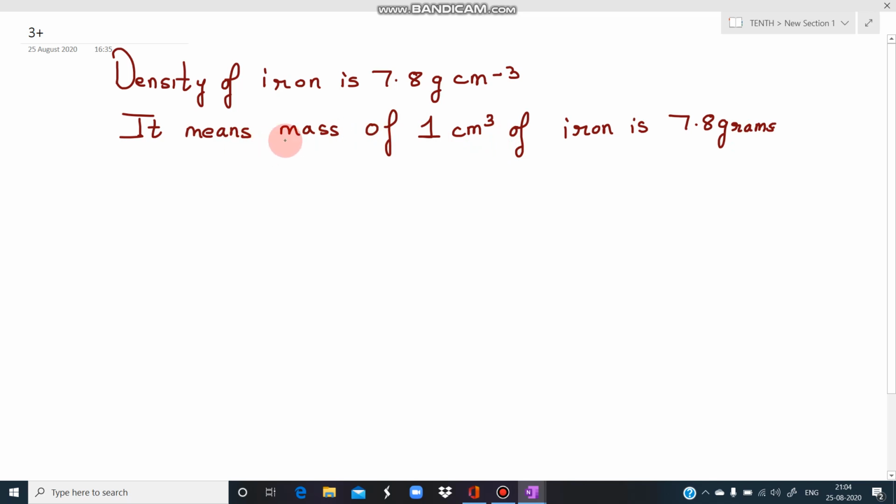It means that the mass of 1 cubic centimeter of iron is 7.8 grams. So when we divide the mass by the unit volume, we get the density. We took 1 cubic centimeter of iron and found out its mass. So when you divide this mass by its volume, you get the density of that substance.